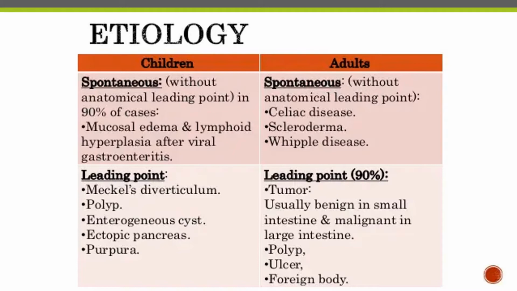the majority of them have a lead point, such as a tumor, usually benign in the small intestine and malignant in the large intestine, polyp, ulcer, and foreign bodies. Only 10% of them have no lead point in adults. So the majority of intussusceptions in adults have lead points, whereas in children, the majority are idiopathic.